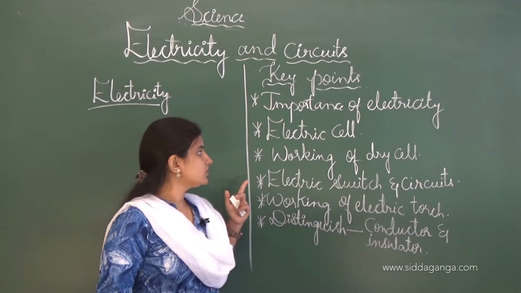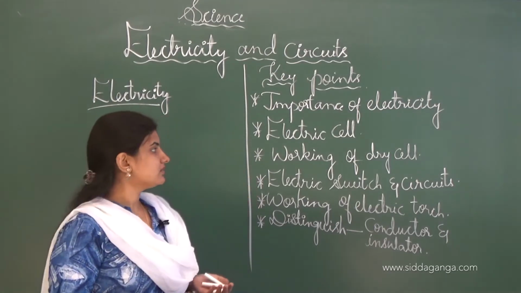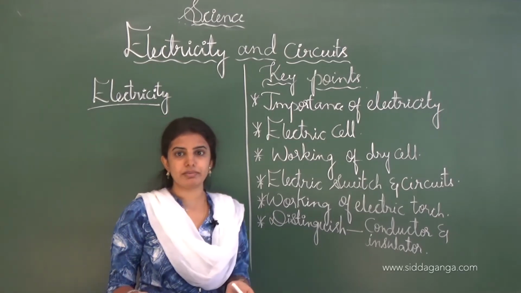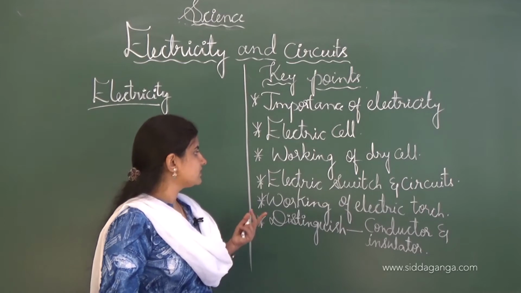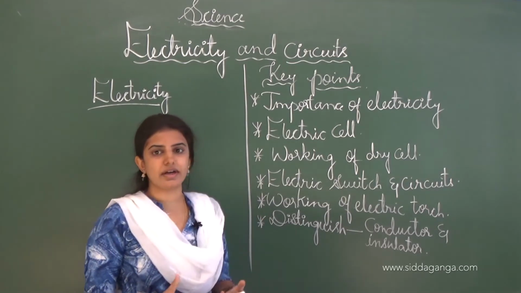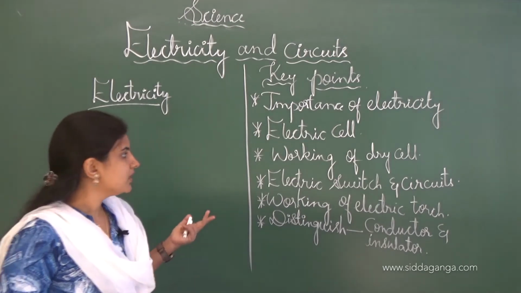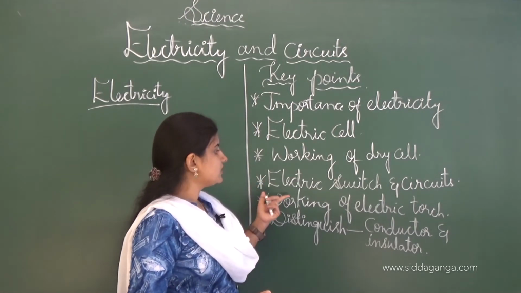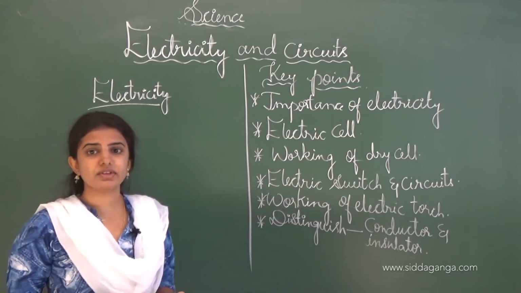Next we shall move on to another point, the electric cell. We will learn about the different types of electric cells. Next is the working of the dry cell. We will learn how it works in this topic. And next is the electric switch and the circuit.